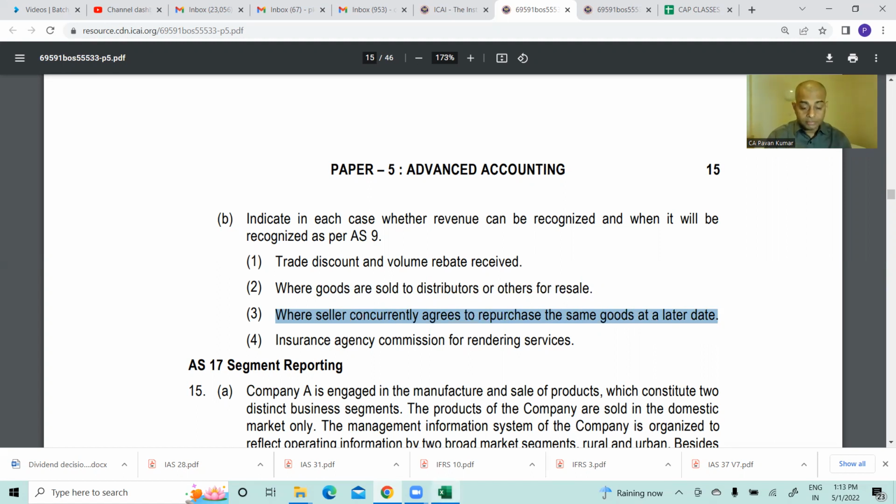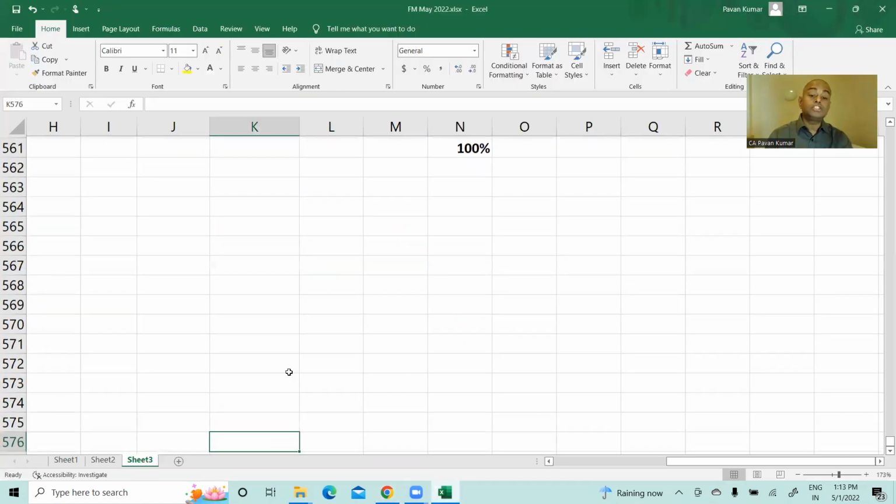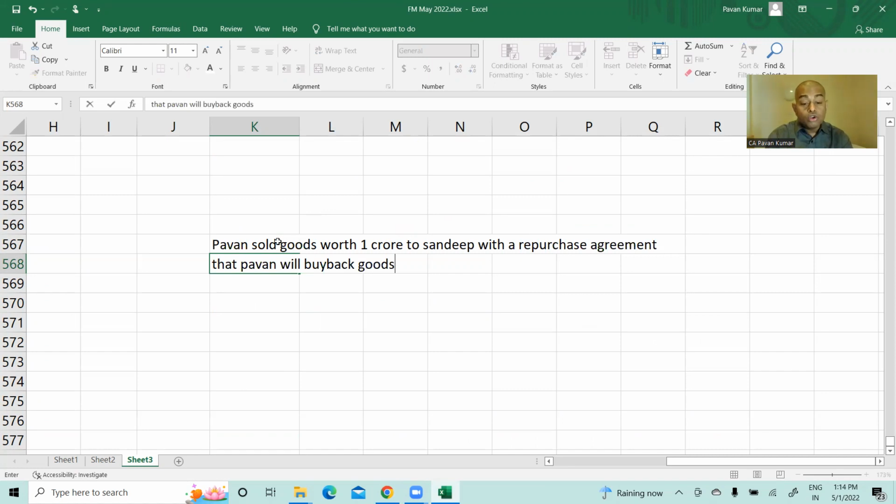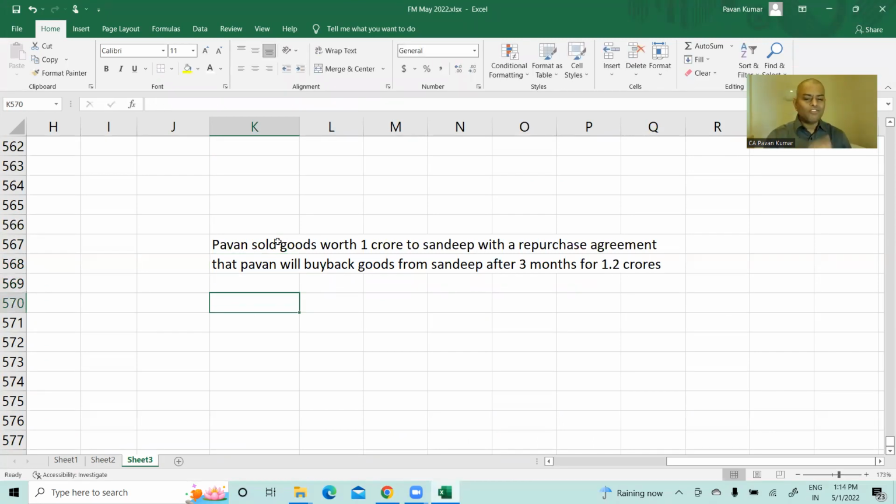Okay, now look here. Understanding these things is also beyond CA intermediate level. So Pavan sold goods worth 1 crore to Sandeep with a repurchase agreement that Pavan will buy back goods from Sandeep after 3 months for 1.2 crores. Sandeep, tell me, what is this? Sir, this I... What is the reality of these 2 lines?